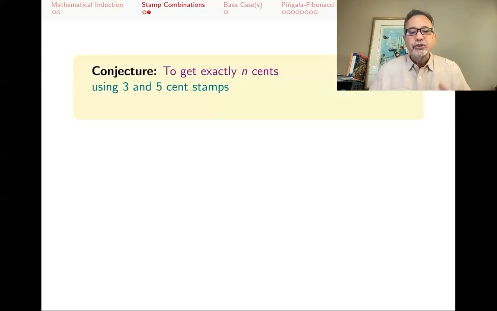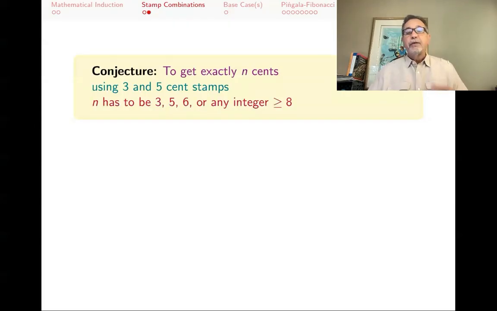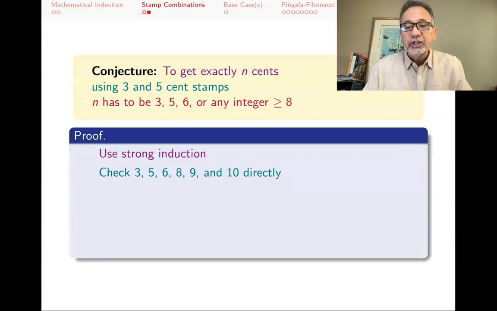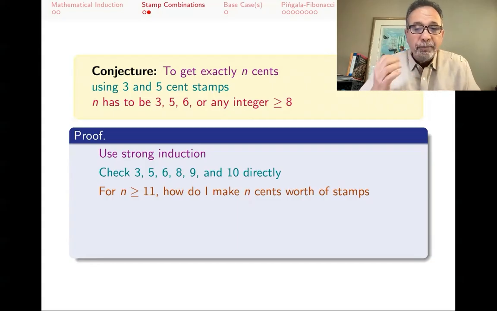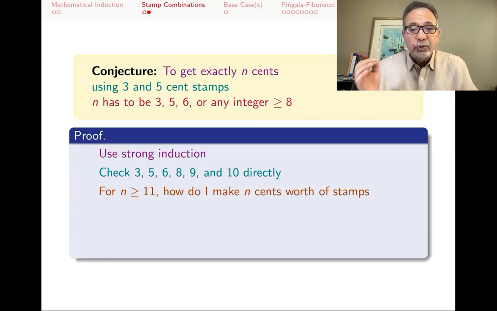What I want to prove again is that you can get exactly n cents using 3 and 5-cent stamps. N has to be 3, 5, 6, or any integer greater or equal to 8. By using strong induction, I first do 3, 5, 6, 8, 9, and 10 directly. And we already explained how that is. But what about n greater or equal to 11? Stop the video and tell me, if you have some number n that's greater or equal to 11, how are you going to make n cents worth of stamps?